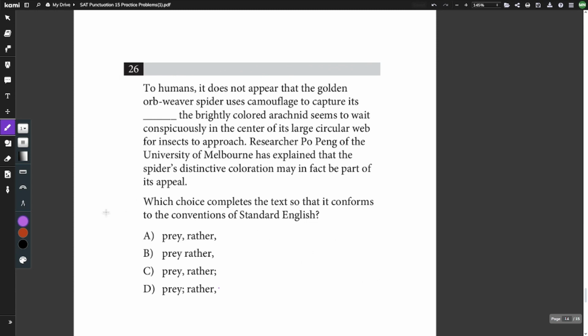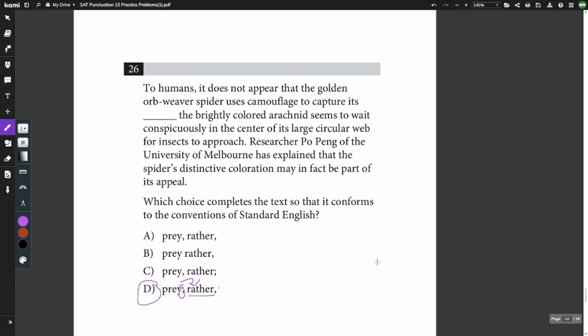Question number 14, and this one is going to be a little bit different. The reason for this is because if we look at our answer choices, it's going to be a question where we have a transition word and a semicolon. So, following normal patterns, we would choose C, because the semicolon is after the transition word. But this is going to be a little bit special because we don't want the transition word to come before the semicolon. Instead, we want it to come after the semicolon. So our answer would be D.